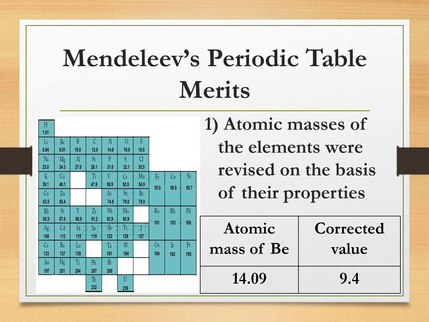Mendeleev's periodic table is an important step in science and it demonstrates the following merits. Atomic masses of some elements were revised so as to give them proper place in the periodic table in accordance with their properties. For example, the previously determined atomic mass of beryllium, 14.09, was changed to the correct value 9.4, and beryllium was placed before boron.